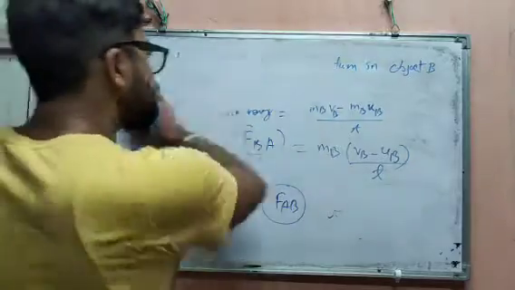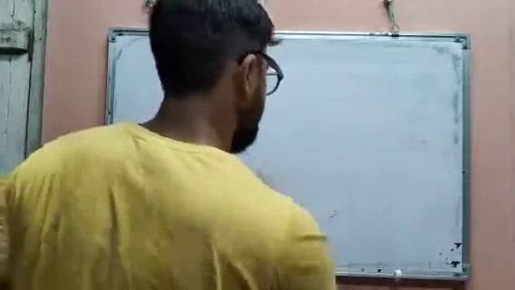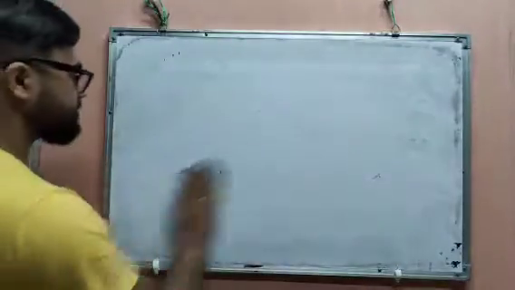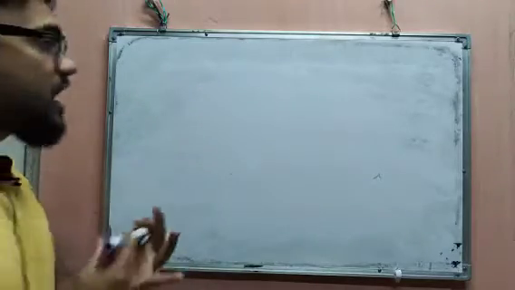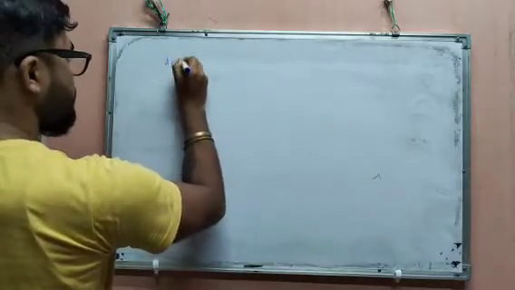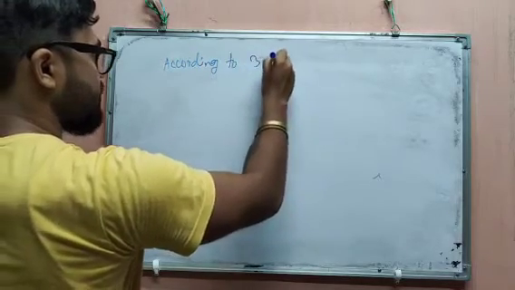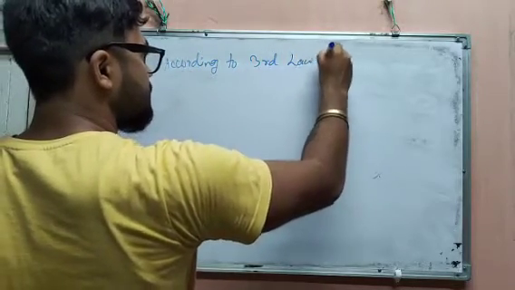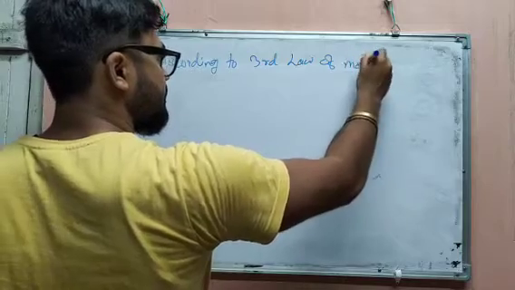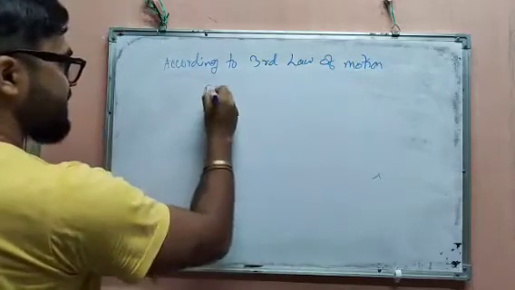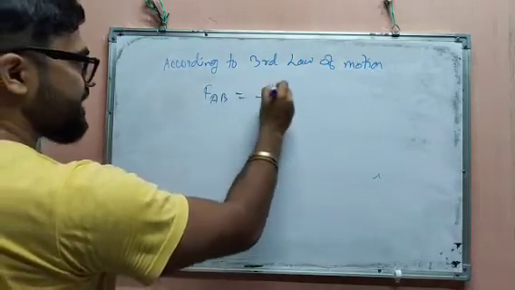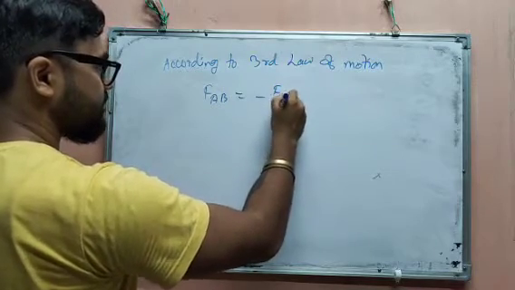So according to the third law of motion, FAB equals minus FBA.